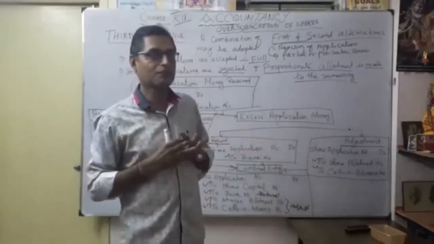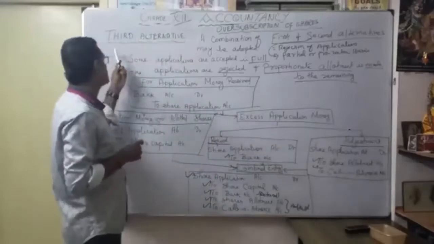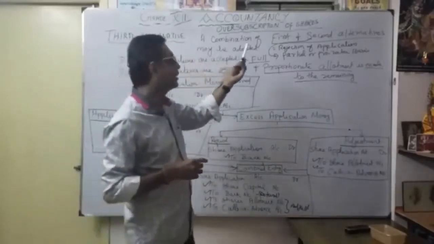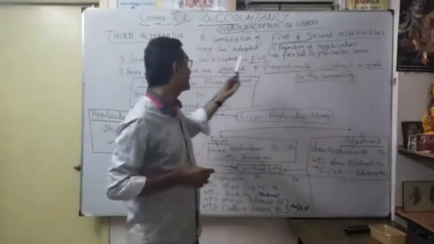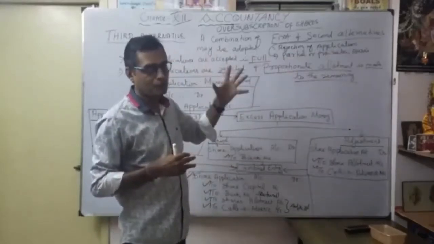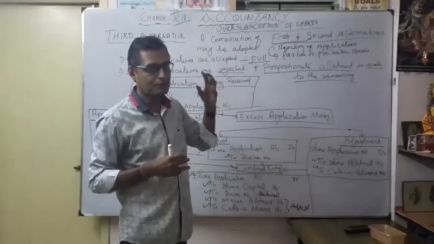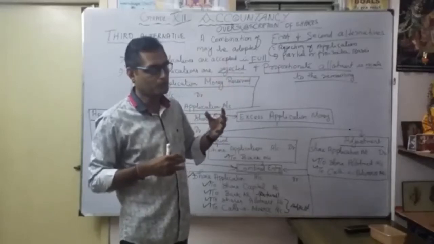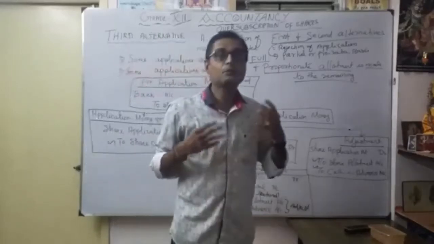Now we are going to see an illustration of how we are going to do the third alternative. Combination of first and second alternatives. Correct? What is that? Maybe fully allotted, some shares were refunded, then any balance shares are done for the proportionate allotment.